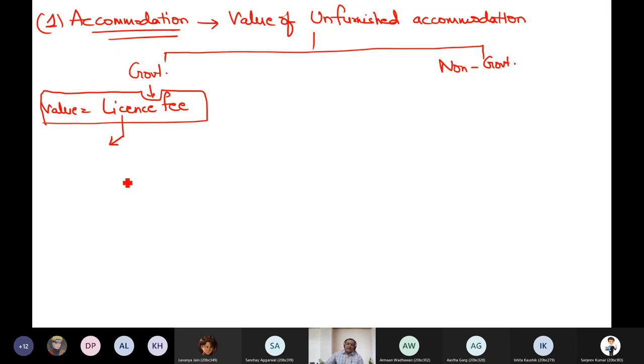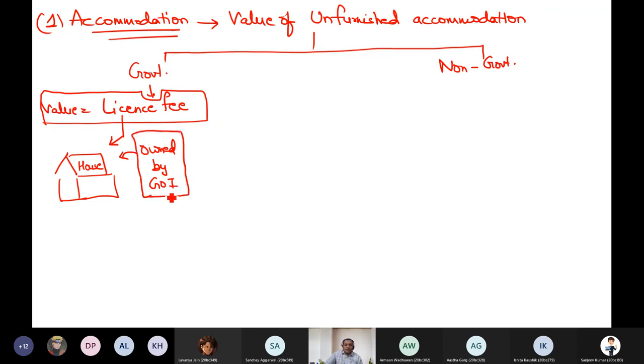License fee is basically a nominal amount which is received from the employee by the government of India. Suppose I am a government employee and I am living in a house owned by government. This is my house, not my own house. This house is owned by Government of India. But I am living in this house. So when I live in a government house, being a government employee, can you tell me what type of loss is there to me?